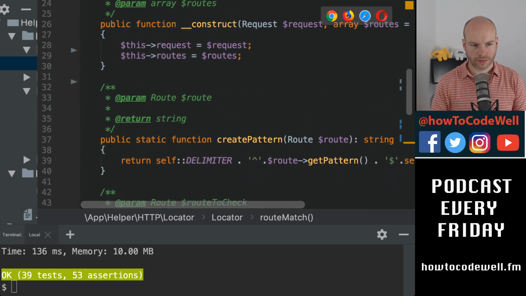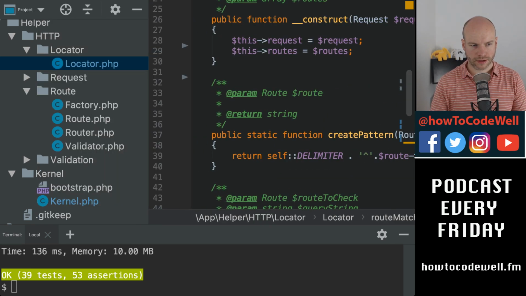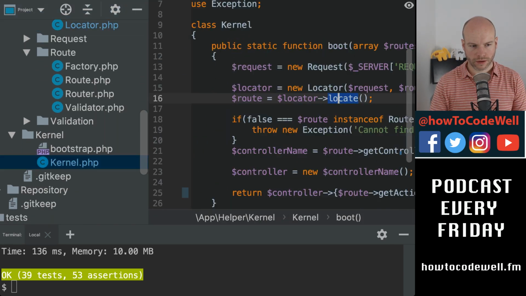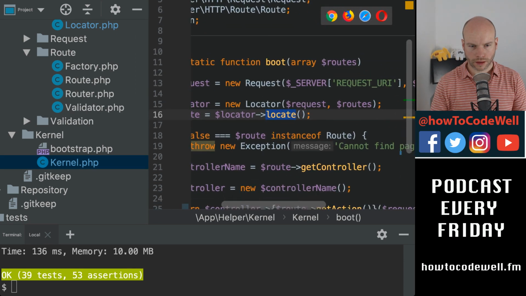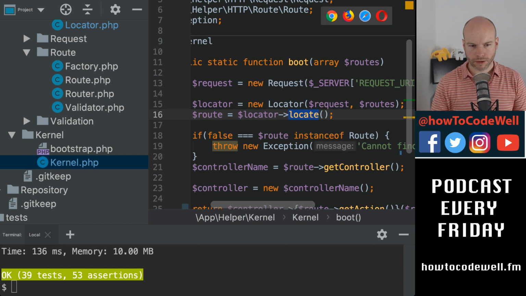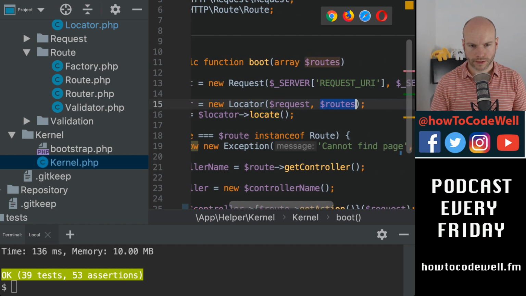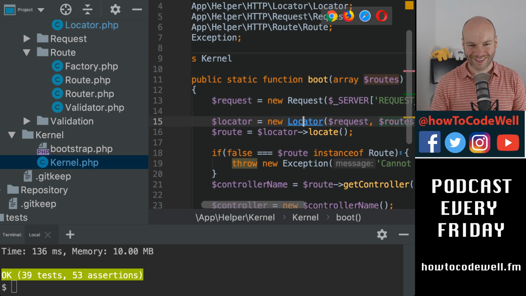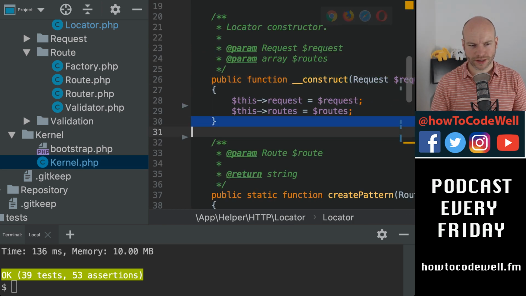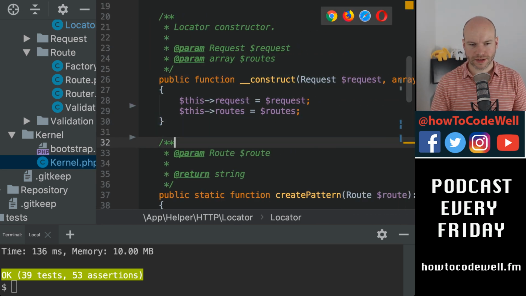Okay, let me just take a look at the kernel here. So we are passing in the routes at this point. It's because it's a Monday morning, isn't it?